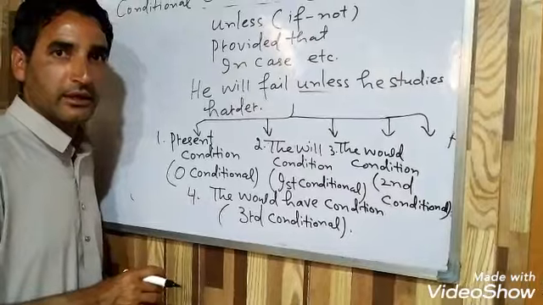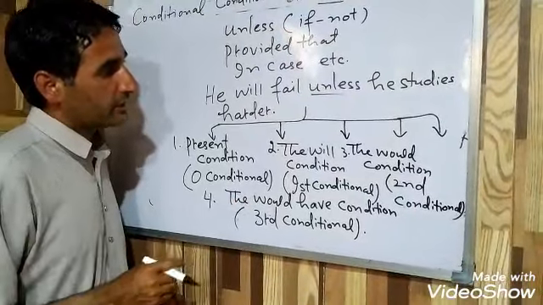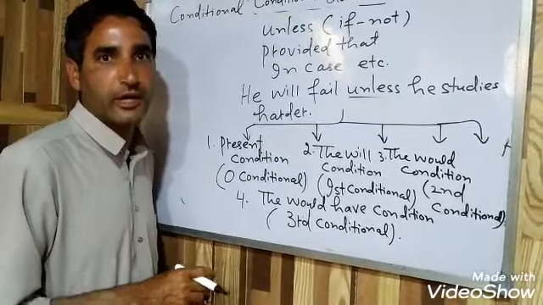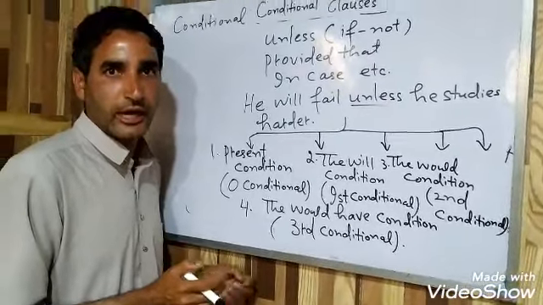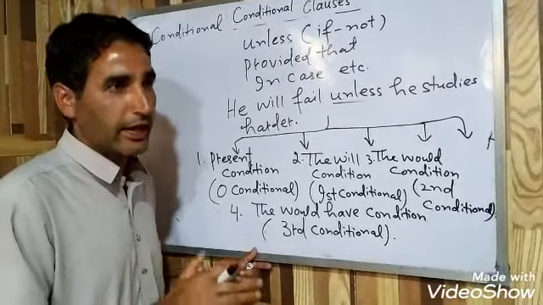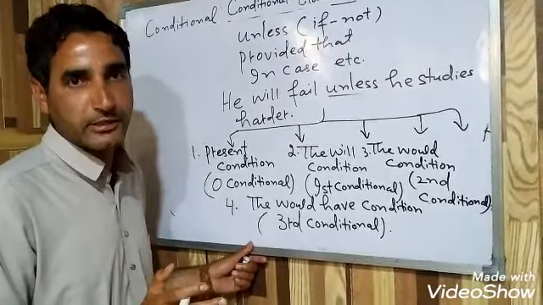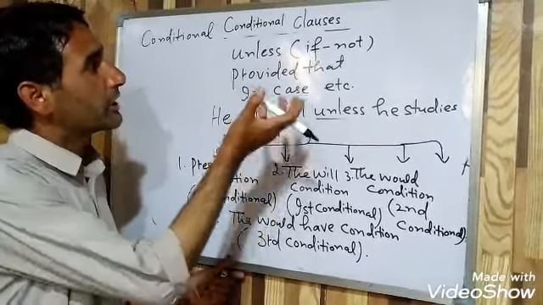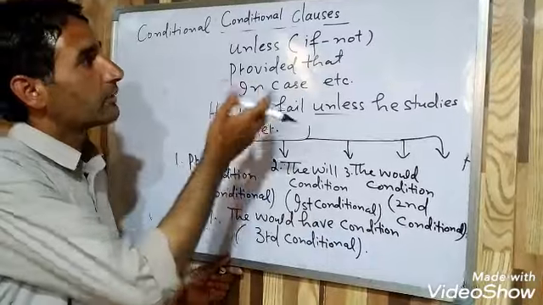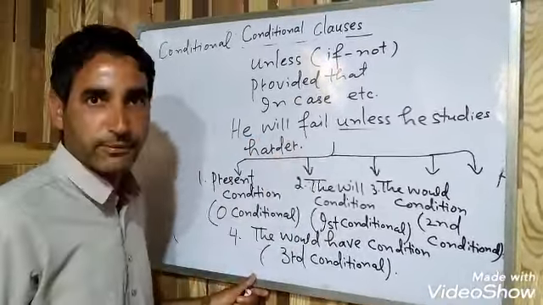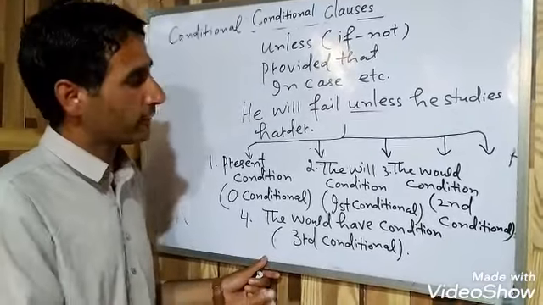Now we can say that sentences are composed of clauses, and a sentence must include at least one main clause. And the main clause is not dependent on any other clause. And a clause consists of two parts, one is subject and another is predicate. Then conditional clauses are mostly introduced by the subordinating conjunction if, and they are also called if clauses.